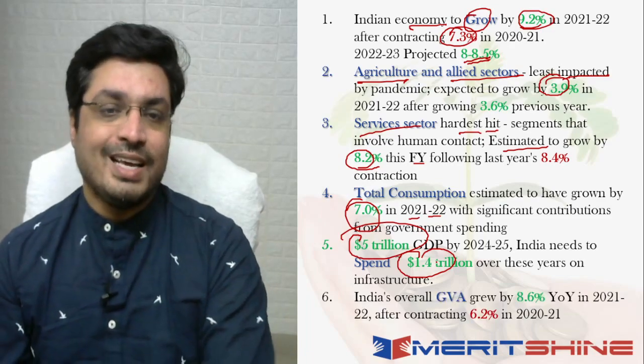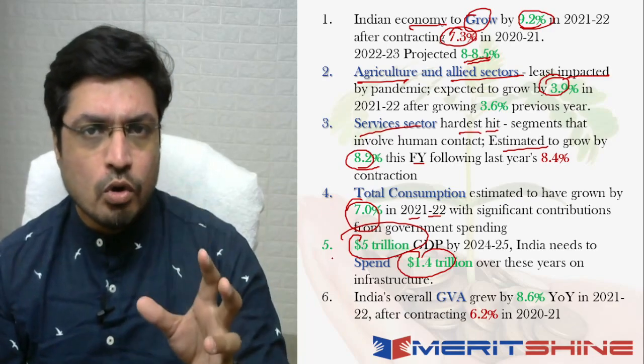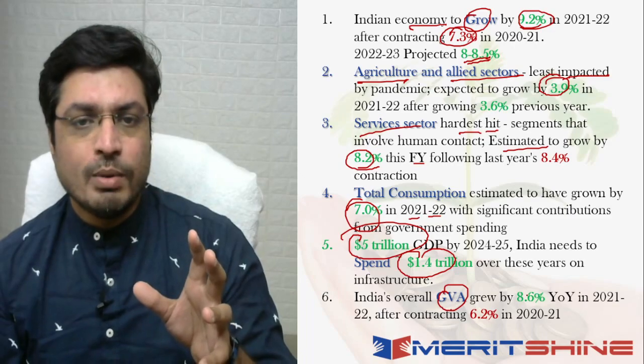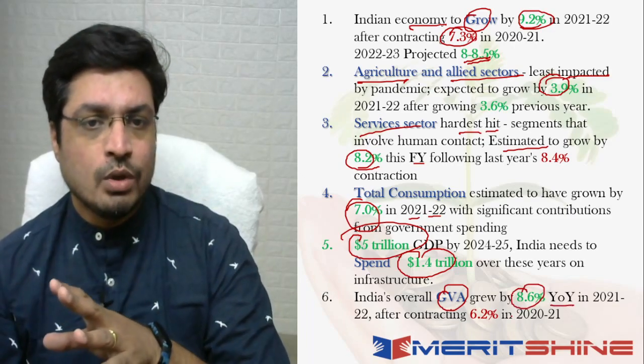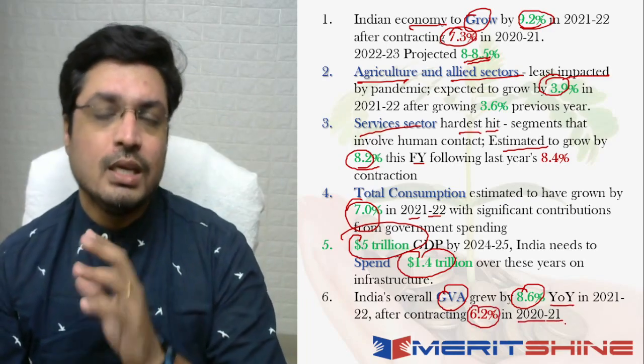Now moving on to the next aspect. The other thing that comes out is, if you talk about the overall gross value added from an India perspective, that basically grew by 8.6% year on year in the period 2021-2022, and this was after a contraction of 6.2% that was there in 2020-2021.